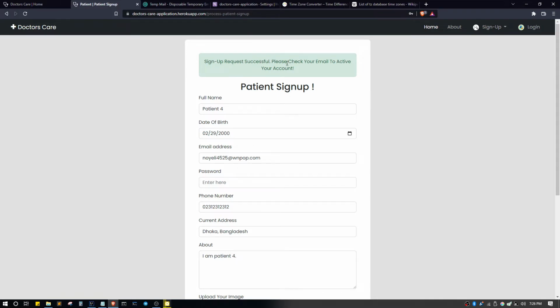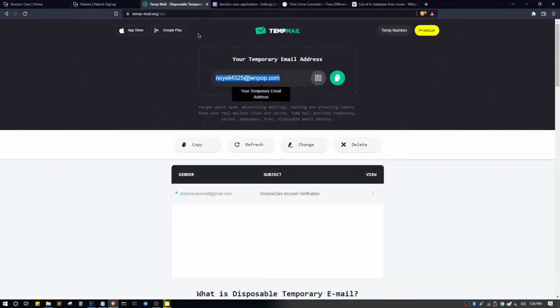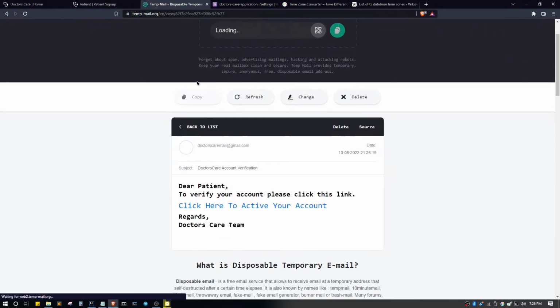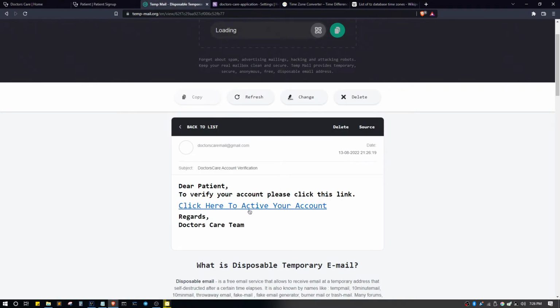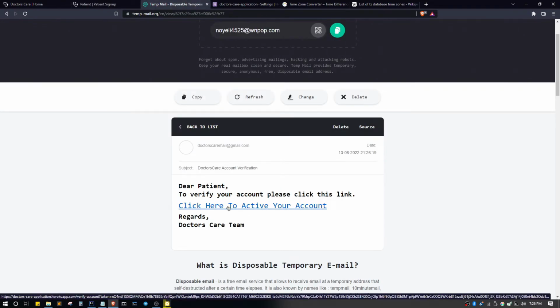After submitting, we can see that the sign up request is successful. Now we need to activate our account by clicking on the activate account link from our email. So let's check our email. Here we can see there is a Doctor's Care account verification email. If we click on this link, the account will be activated.